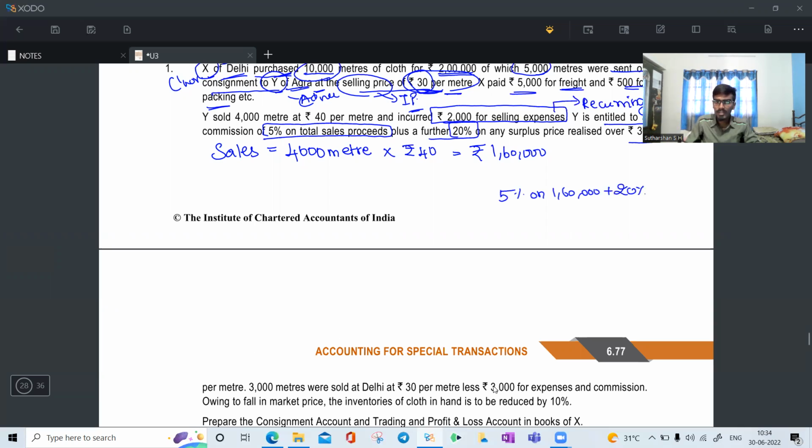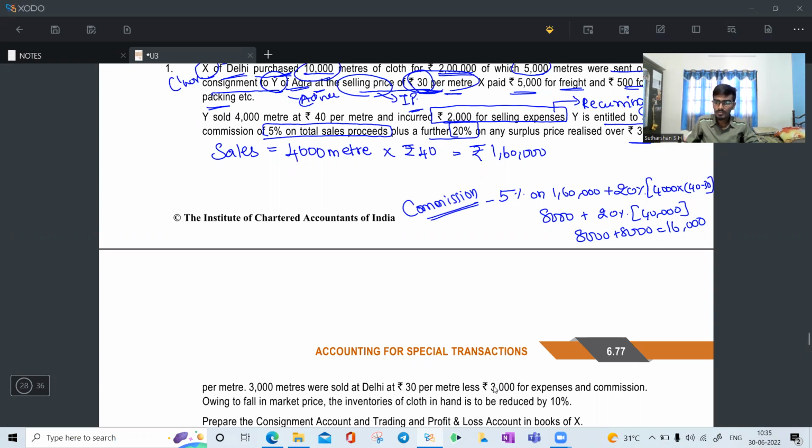He sells at 40 per meter, so the surplus is 40 minus 30, which is 10, on 4,000 units, giving 40,000. 20% of that is 8,000. 8,000 plus 8,000, you will get 16,000 as your commission.